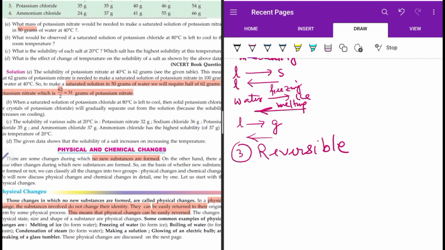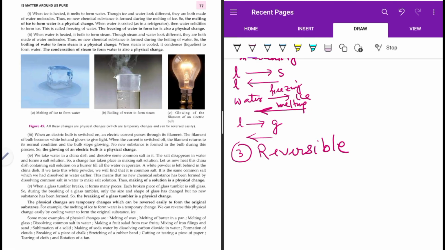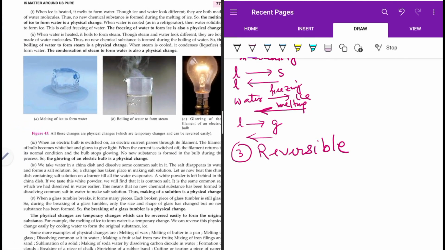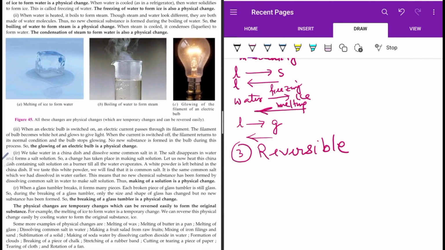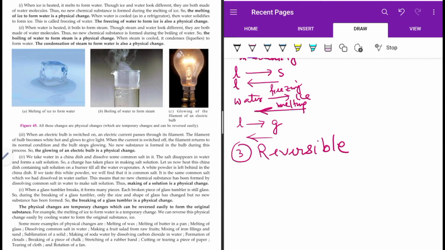Next, let us see some more examples. Melting of ice to form water in the pictures, boiling of water to form steam. These things are reversible and so they are physical changes. Now, glowing of the filament of an electric bulb.